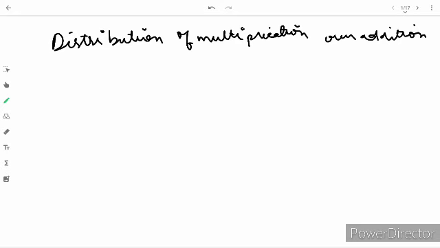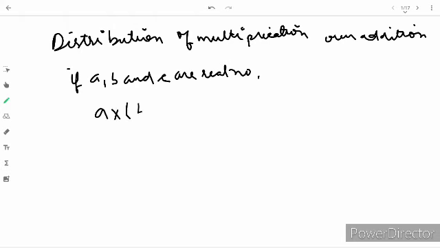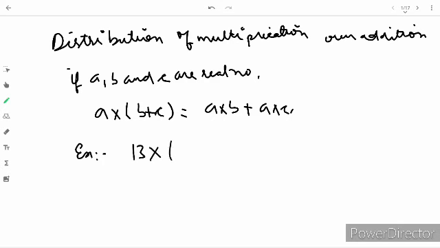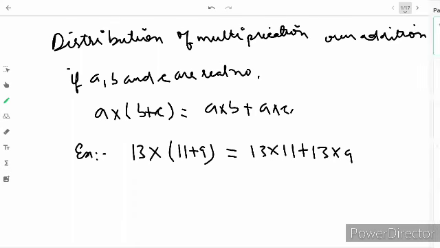So if A, B and C are real numbers, then A into (B plus C) equals A into B plus A into C. For example, 13 into (11 plus 9) equals 13 into 11 plus 13 into 9. So this is the distribution of multiplication over addition.